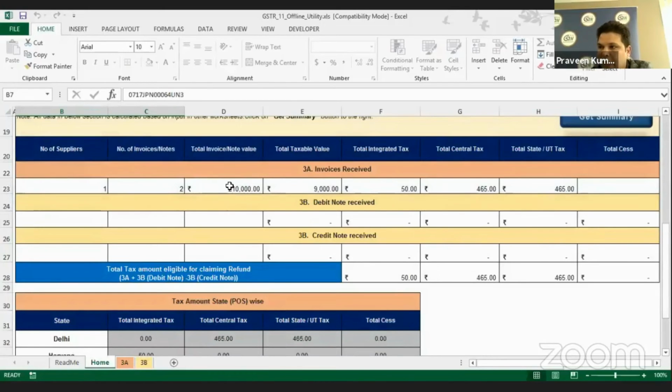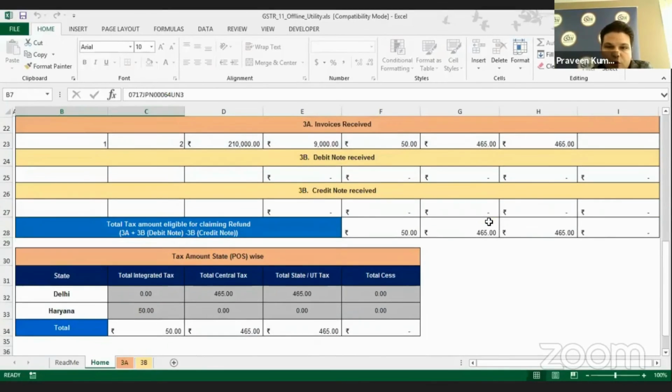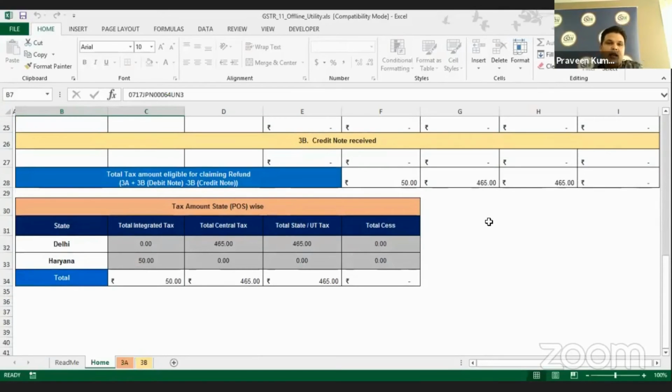And these are the total invoice value, total taxable value, how much is your integrated tax, how much is your total central tax, and so on. Also, just for your help, let's say you are facing some problem with state-wise invoices: how much refund we are getting for the different invoices that we have shown in our 3A or 3B tabs.